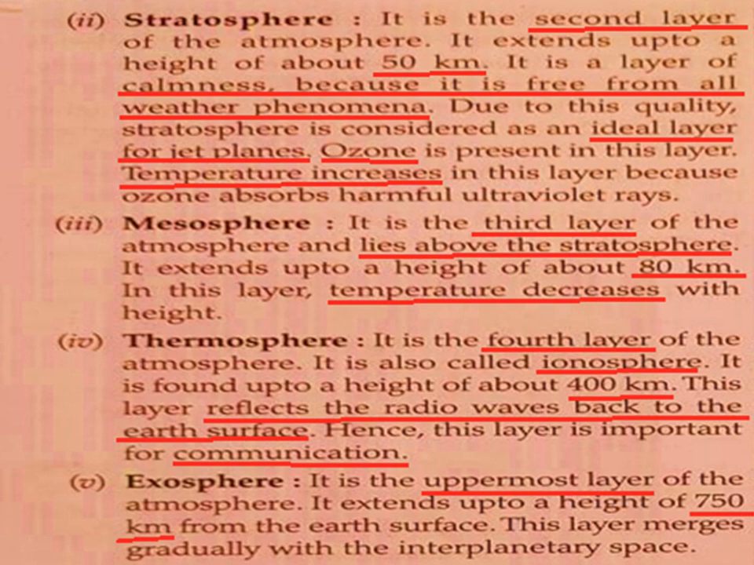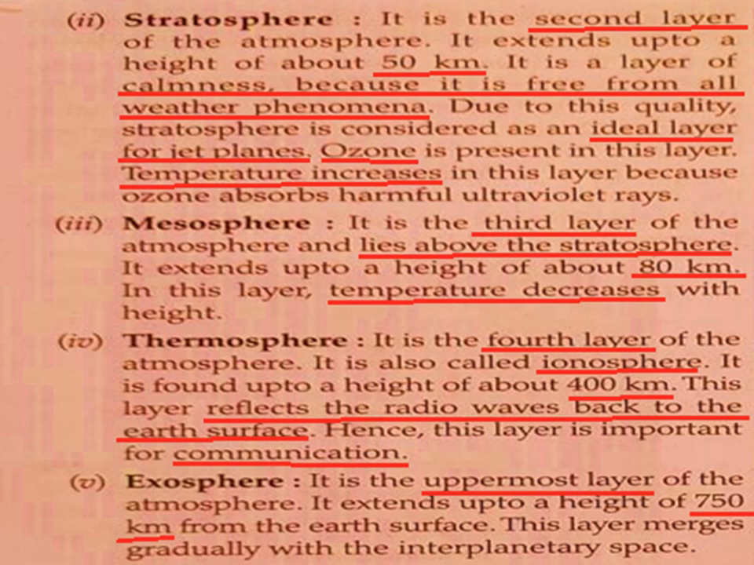Okay. The fourth layer is thermosphere. It is a very important layer. It is also called ionosphere, and it is found up to the height of 400 kilometer. It is important because this layer reflects the radio waves back to the earth's surface. So whatever communication is happening, that is because of this thermosphere.